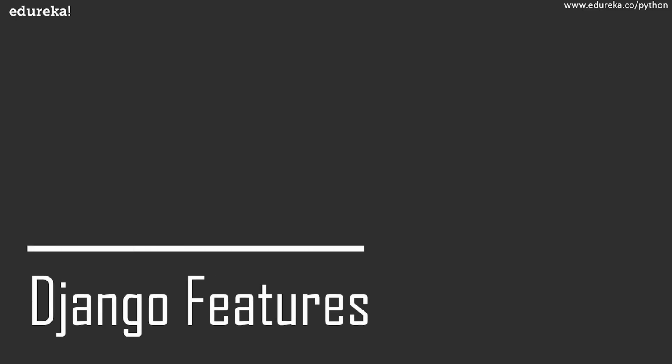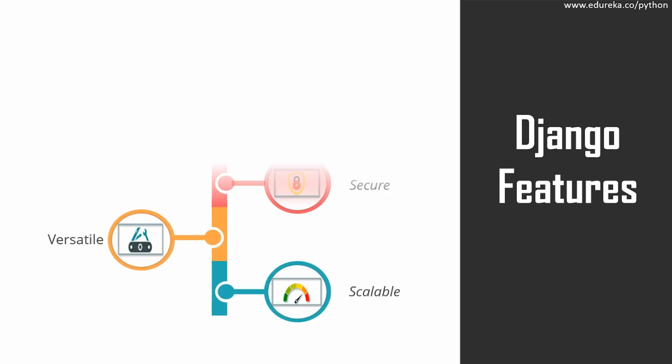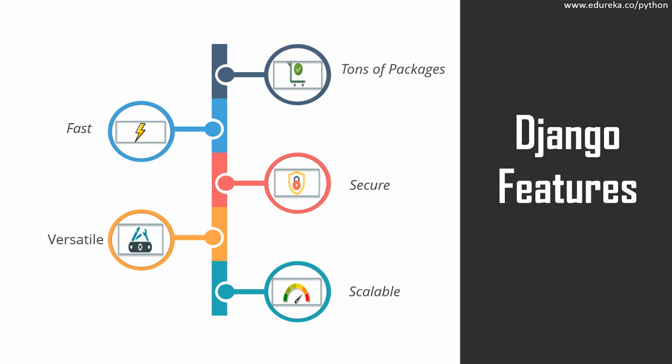Now, the reason why all these companies make use of Python along with Django is because of the key features of Django. Django is extremely fast and encourages rapid development with a clean, pragmatic design. Like I've already mentioned before, it's free and open source, which helps developers to complete their app as fast as possible. Apart from its speed, Django also provides a huge number of packages that help you develop your websites faster and easier. It is also highly secure and scalable. Last but not the least, Django is versatile, which allows you to build any sort of web application you desire.